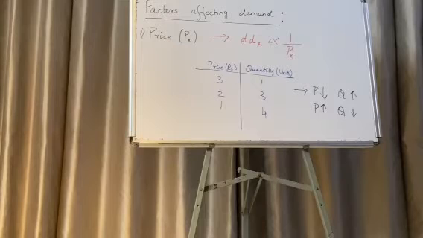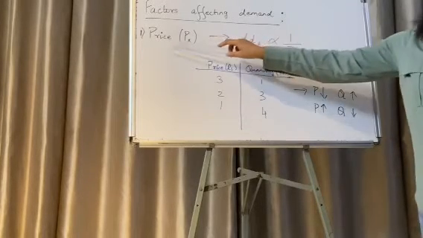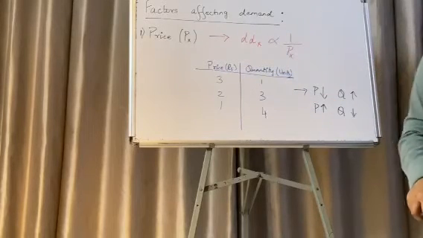Now, the factors affecting demand. The very first factor is price. Now, what is price? It is the amount of money that is required to buy a commodity. So, it's the exchange amount to buy a commodity. Now, price is denoted as Px.